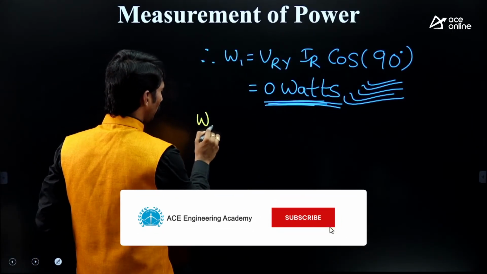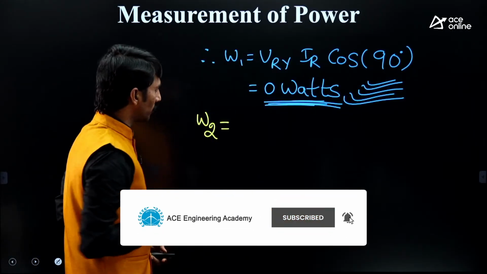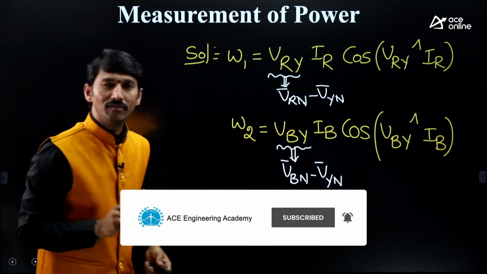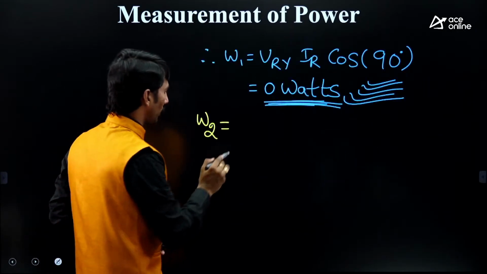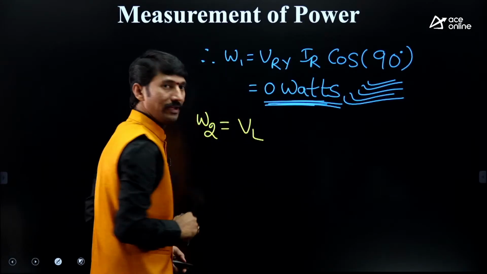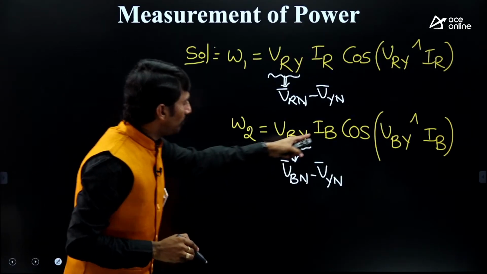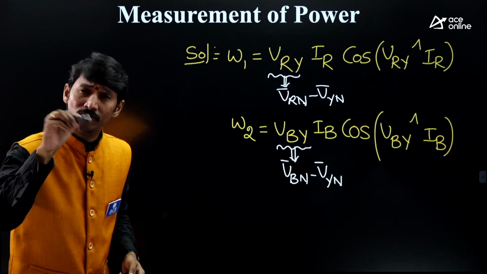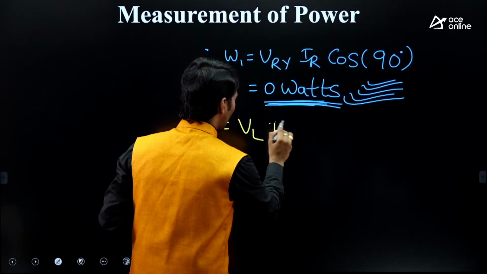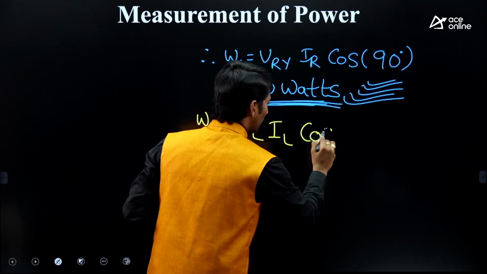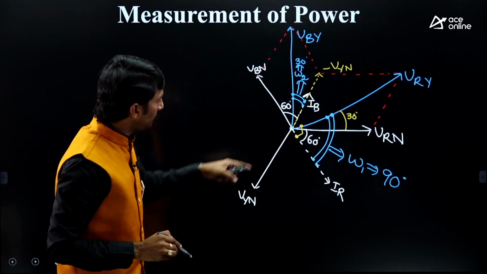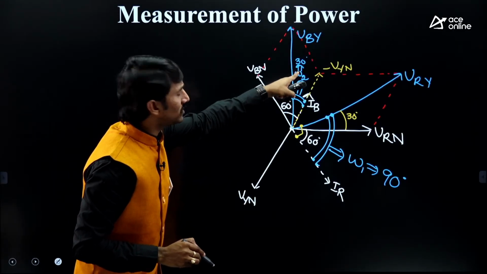Sir, W2 is, kindly focus. VBY means V line. Okay, V line. And IB you can write as line or phase. So therefore, I am writing IL, cos of, what is this angle? This angle is 30 degrees, the W2 angle.